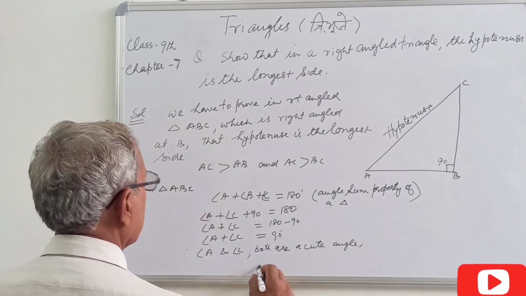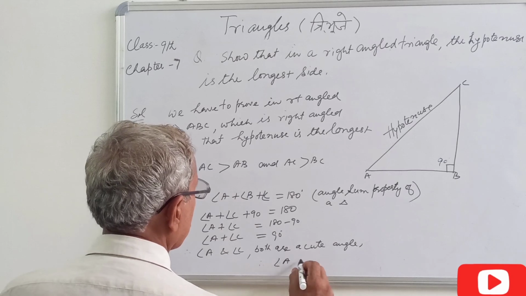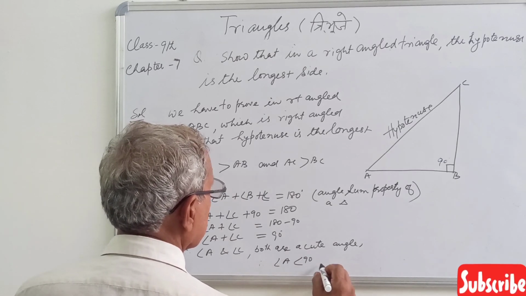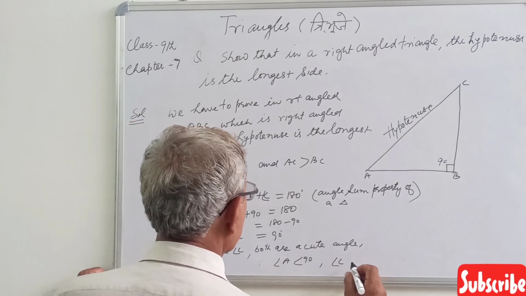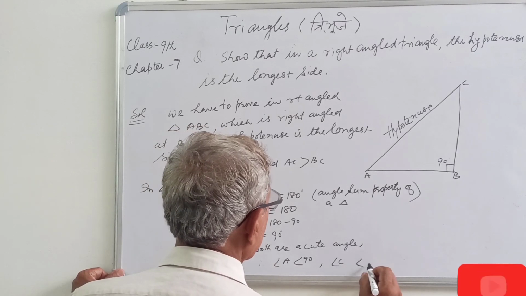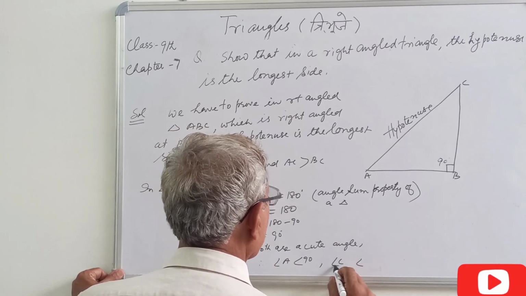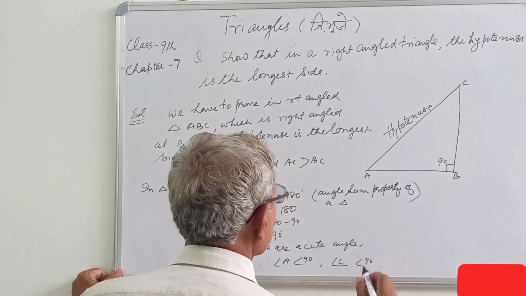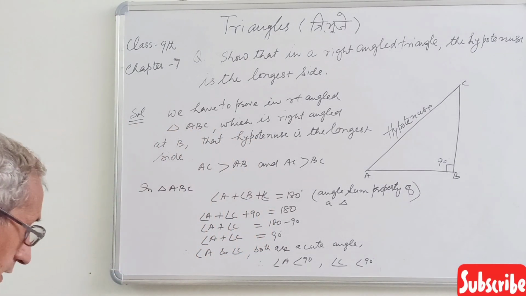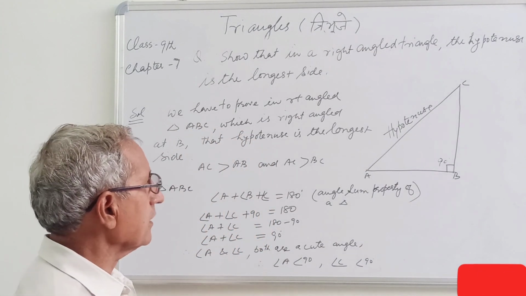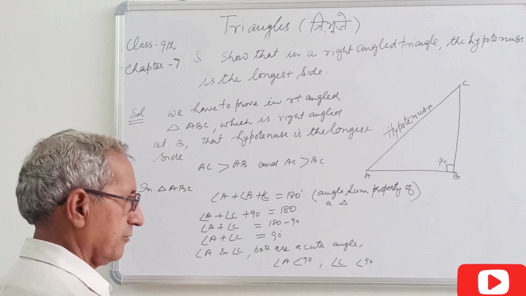It means angle A is less than 90 degrees, angle C also less than 90 degrees. Angle A and C both are less than 90 degrees.